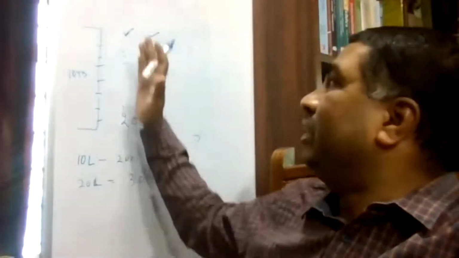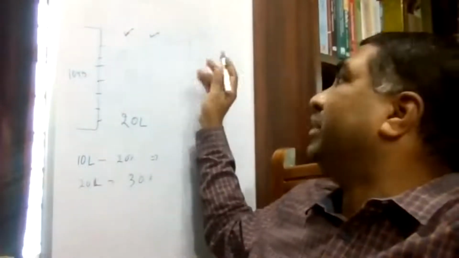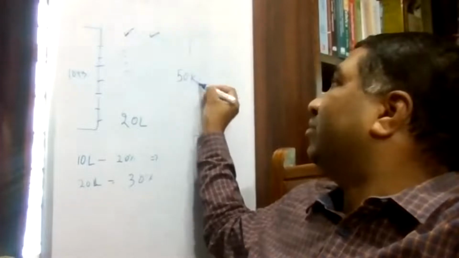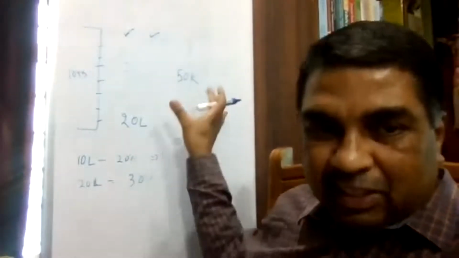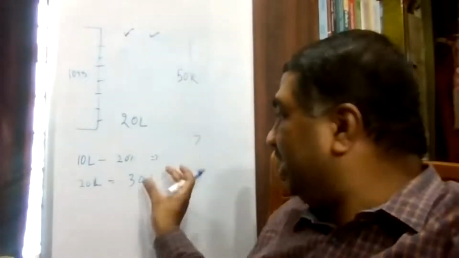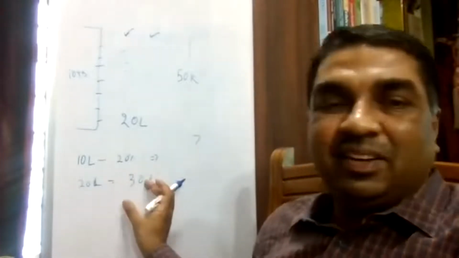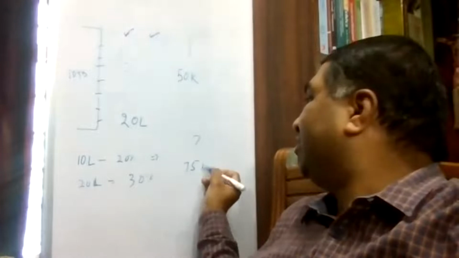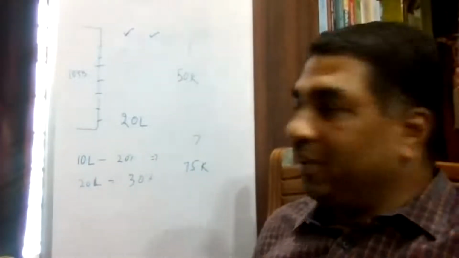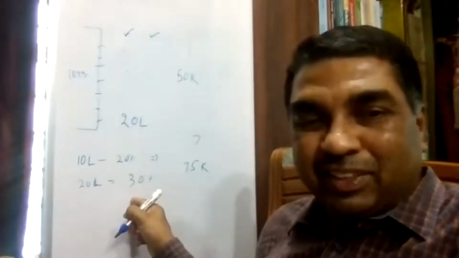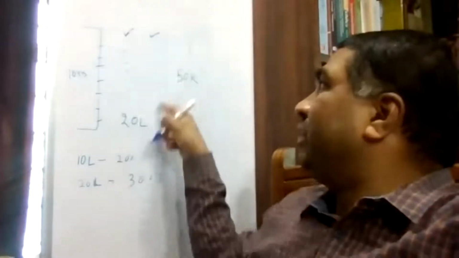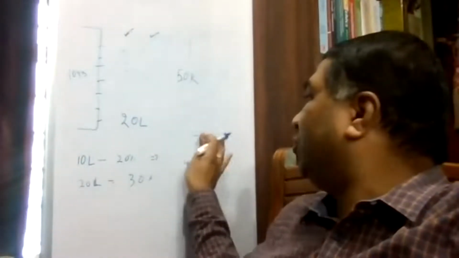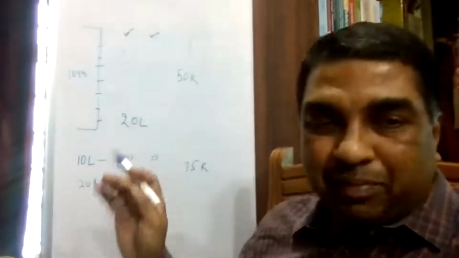If this 20 lakh would have been distributed, he would have paid something extra. Let us say he would have paid 50,000 rupees extra. That means this 50,000 rupees is actually due. But here the same income is added in one year, and he's paying at 30 percent. Let us say he's paying 75,000. If it would have been distributed, he would have paid 50,000 rupees extra. So this difference of 25,000 will be allowed to him as rebate.